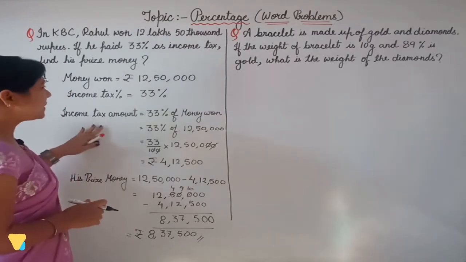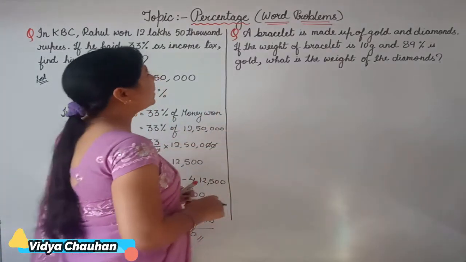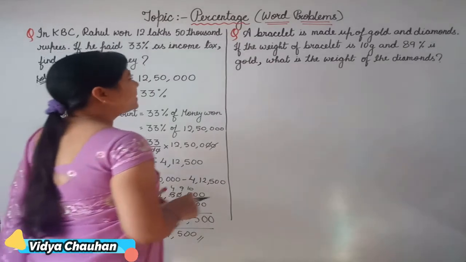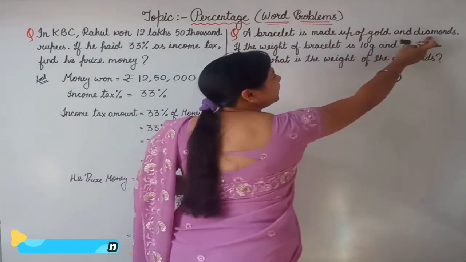Clear students? So this is our third set of questions. Now next, the last question which we are going to discuss says: a bracelet is made up of gold and diamonds.